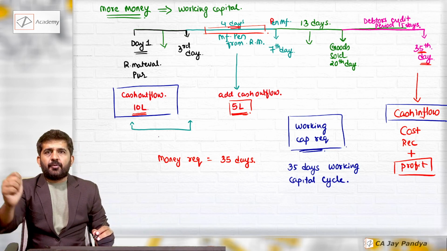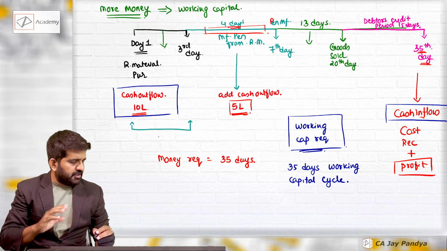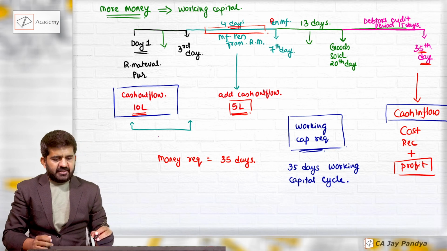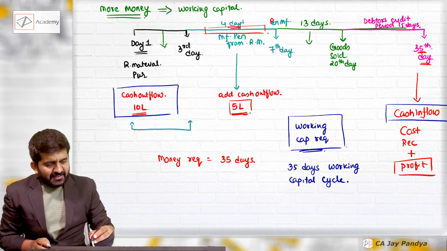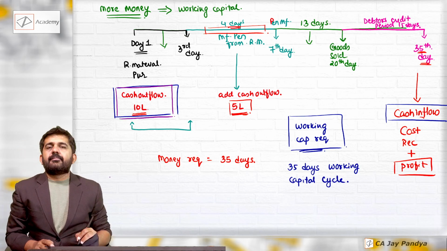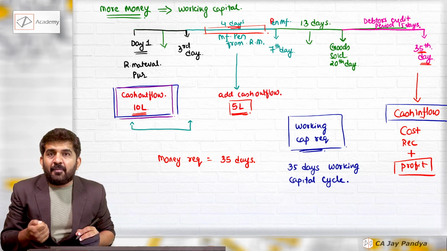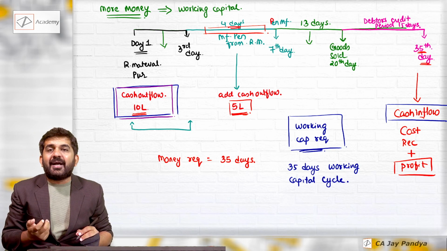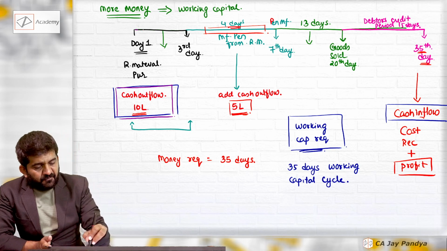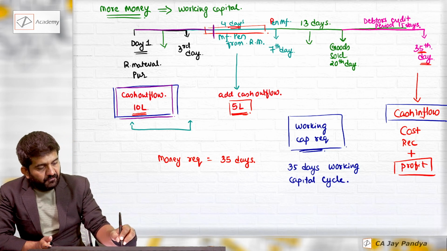Let us incorporate the concept of creditors in this working capital requirement, and we'll see how it changes our working capital cycle. Please understand, here we are assuming that cash outflow is happening on day one. We have purchased raw material, but our creditors might give us some credit period. They are giving us 5 days for payment.